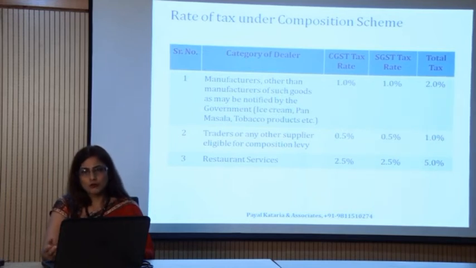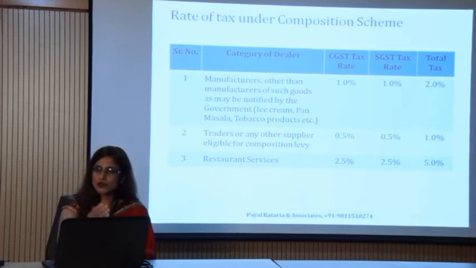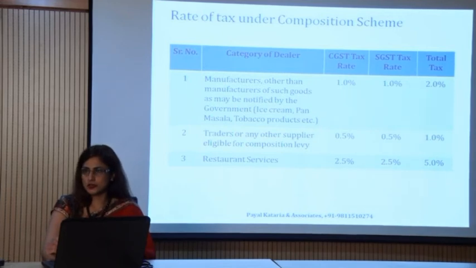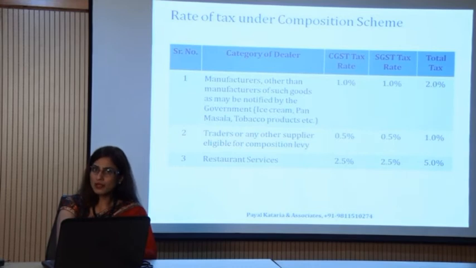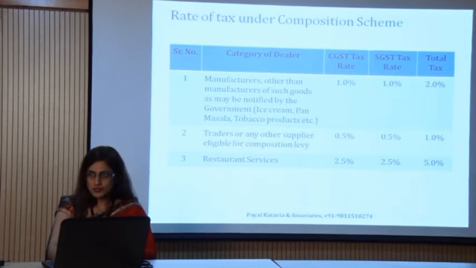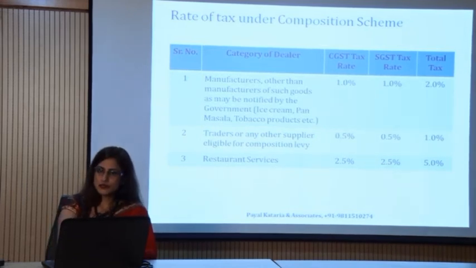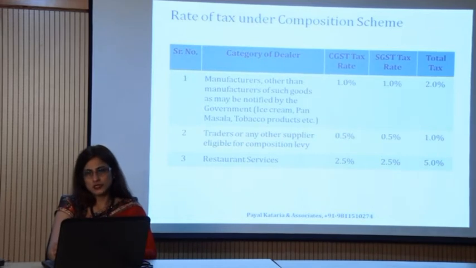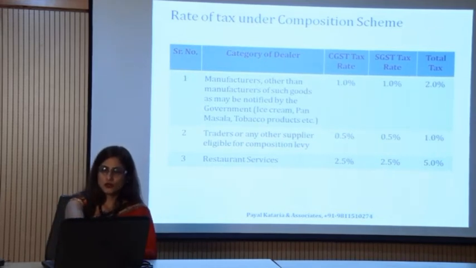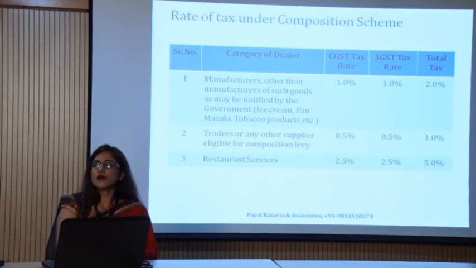If you are a composite dealer and, for example, a manufacturer, then the manufacturer will pay GST 2%, traders will pay 1%, and restaurant services will pay a total of 5%. Here through the chart you can come to know how this 2% is calculated.